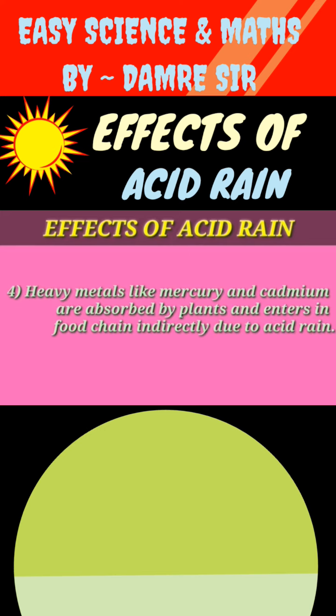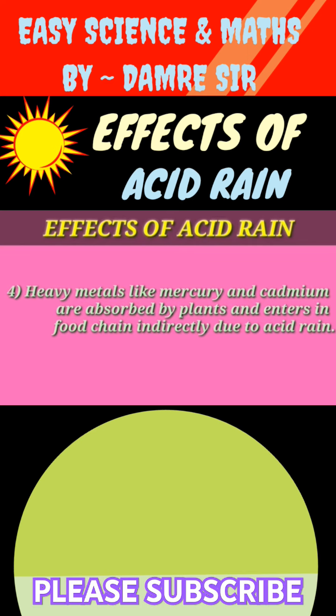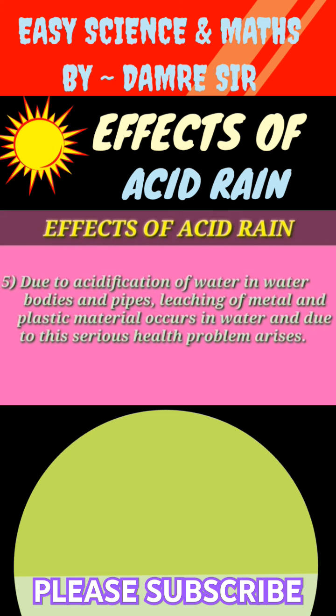Number 4. Heavy metals like mercury and cadmium are absorbed by plants and enter the food chain indirectly due to acid rain. Number 5. Due to acidification of water in water bodies and pipes, leaching of metal and plastic material occurs in water, and due to this serious health problems arise.